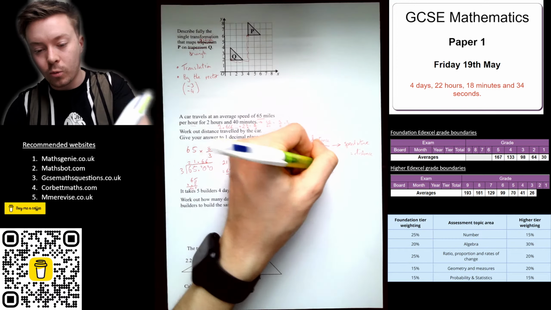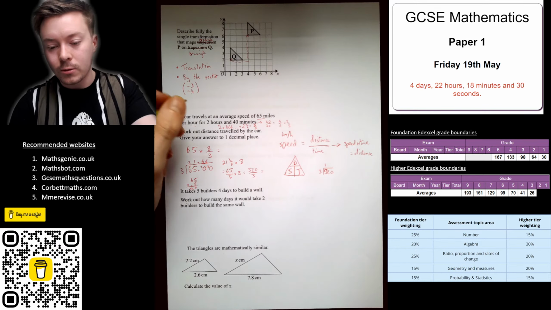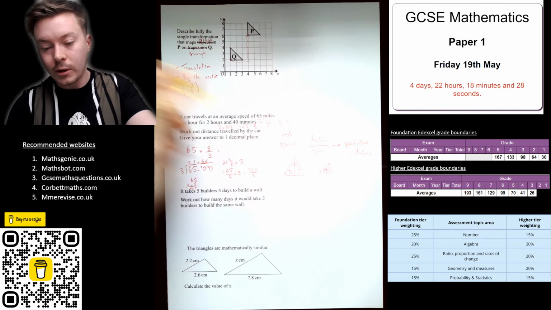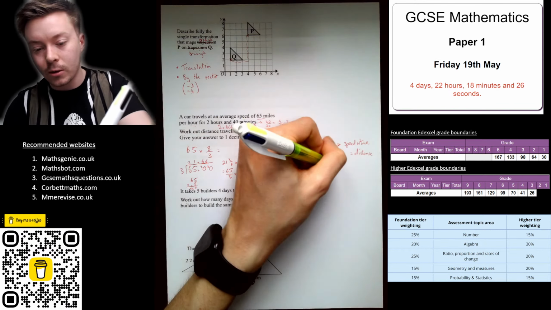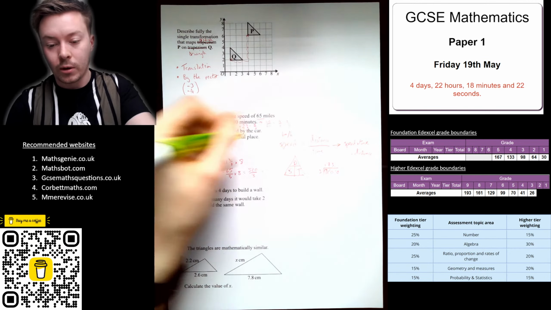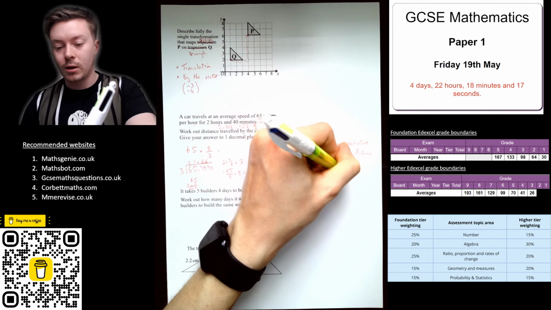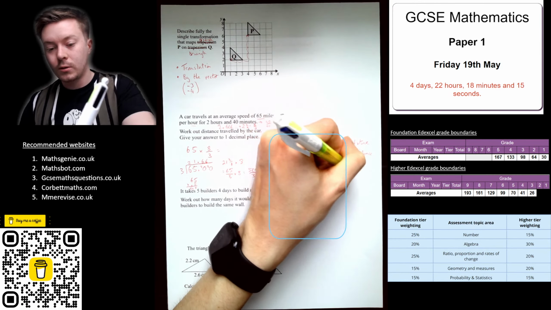3 into 5 goes once, remainder 2. 3 into 22 goes 7 times, remainder 1. It's not going to be a nice number, is it? 3 into 10 goes 3 times, remainder 1. And we're going to get 173.3 recurring, because I'm just going to keep getting remainders of 1s here.